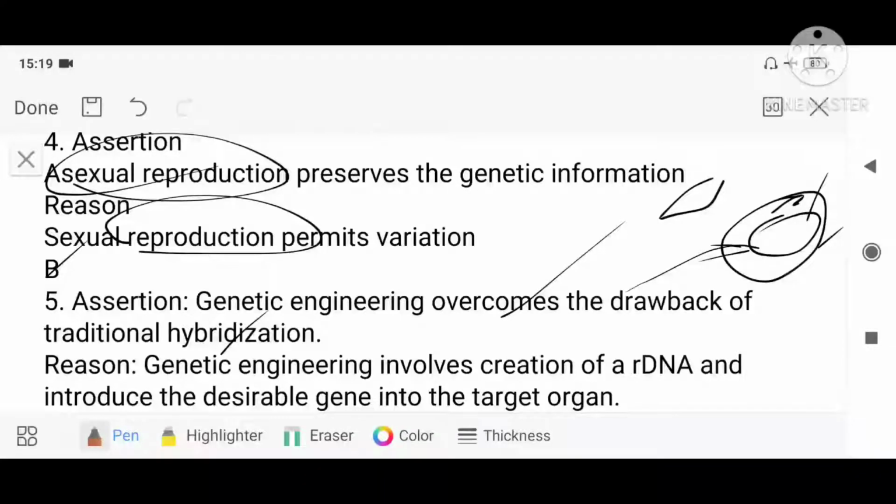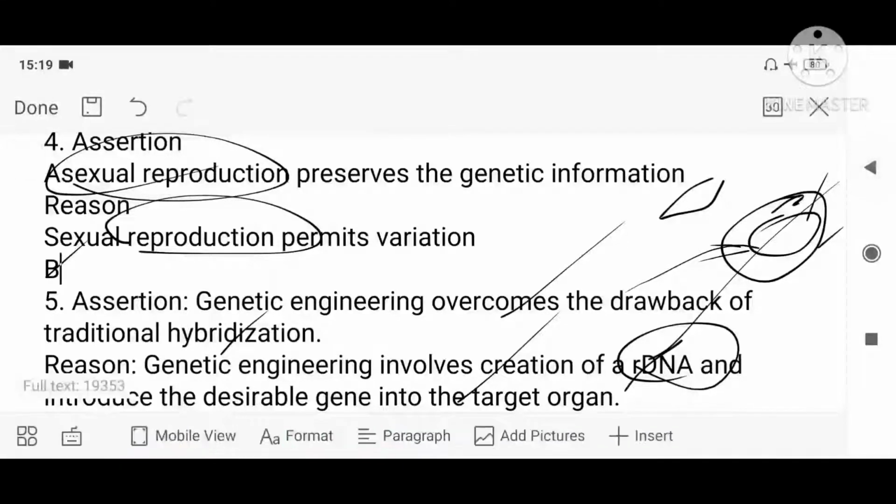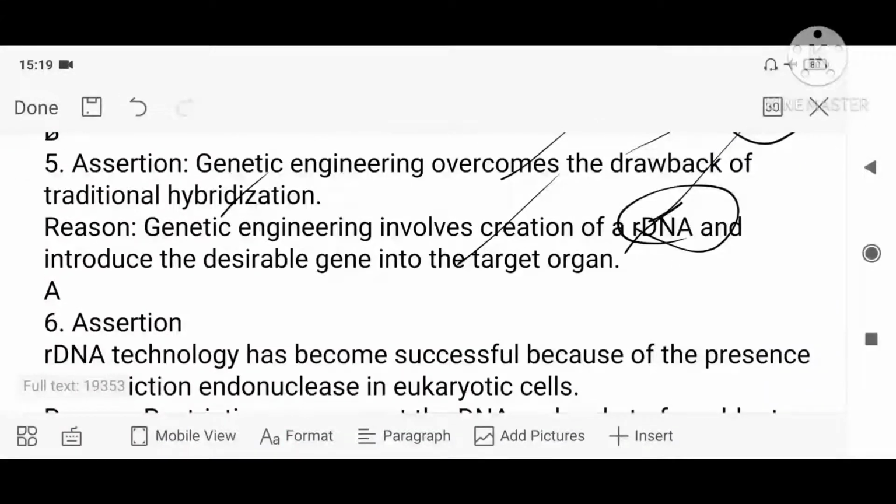Genetic engineering involves a creation of a rDNA and introduce desirable gene into the target organism. What are we doing in genetic engineering? We are making a rDNA and that DNA is introduced into the target organism so that our character is represented. So the answer will be what? A, isn't it? Both the statements are correct and the reason is also correct, because in genetic engineering we are making an rDNA. rDNA carries the desired gene, so that genetic engineering is better compared to the traditional hybridization. Only the desired gene is expressed, the undesirable genes are eliminated. Okay, so the answer will be A.